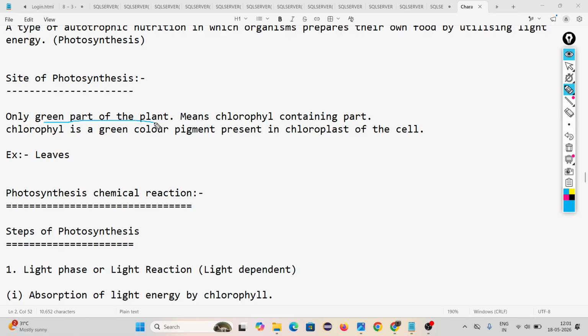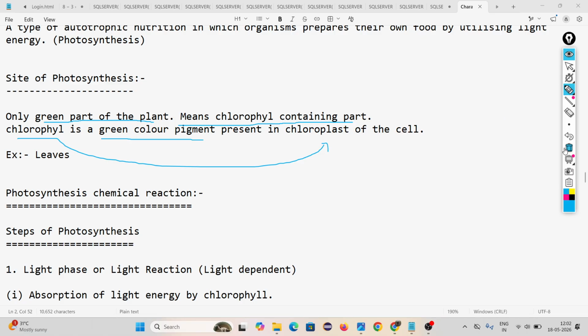If someone asks you the question, what is the site of photosynthesis in plant? You have to say green part of the plant. So what do you mean by green part? Green part means chlorophyll containing part. Again, what do you mean by chlorophyll? Chlorophyll is nothing but a green color pigment which is helping to trap sunlight. This chlorophyll is present in a cell organelle called chloroplast.